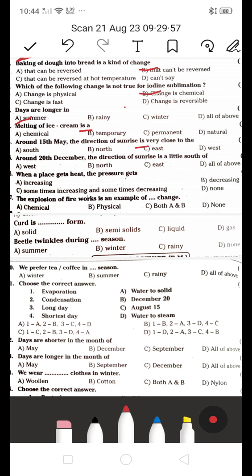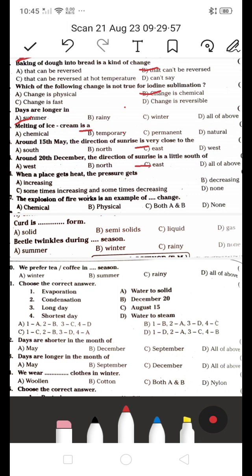Next, around 20th December, the direction of sunrise is a little south of. Is it west, north direction, or C, east, or D, all the above? Which is the right answer? It's the sunrise is a little south too. Its answer is east. C is the right answer.